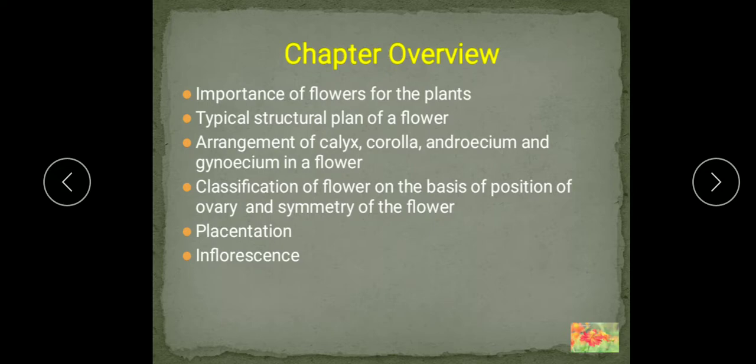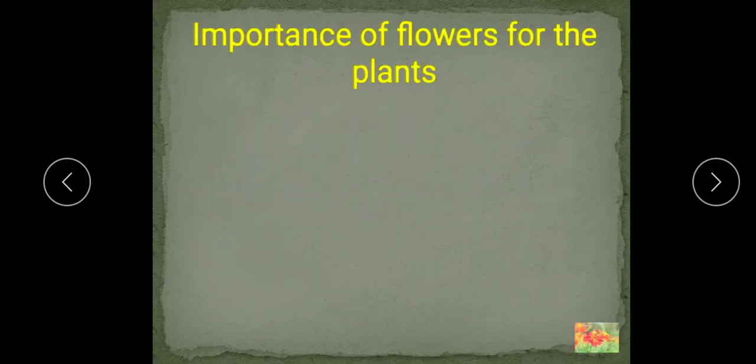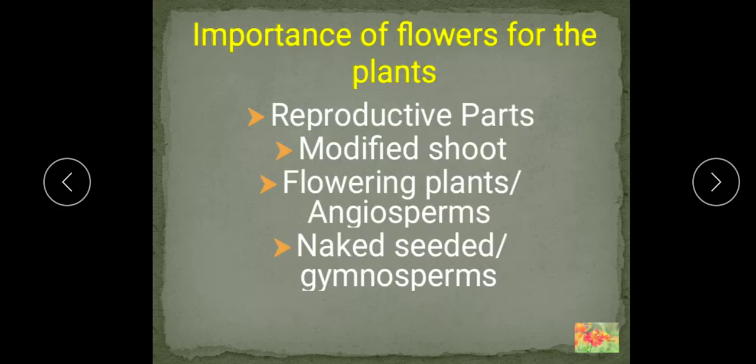So in this first part we will study the importance, typical structural plan and some arrangement in calyx and corolla, as well as some classification also is there on the basis of the presence of floral parts. So let me start with the importance of flowers for the plants. Why are flowers important for the plants?